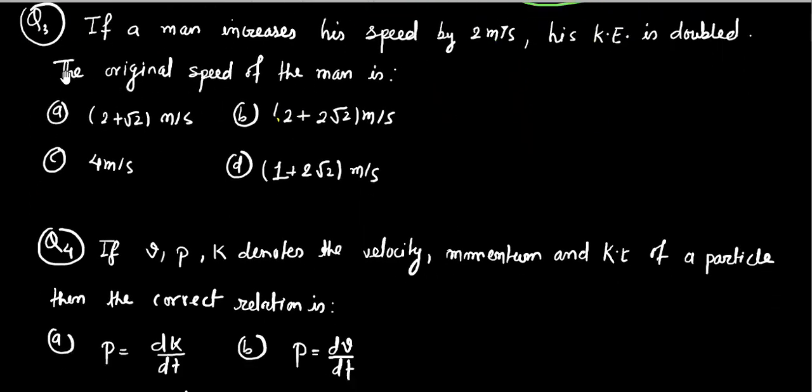Okay, now we are going to solve question number 3. If a man increases his speed by 2 meter per second, his kinetic energy is doubled. The original speed of the man is. Okay, so as we have the relation of kinetic energy in terms of velocity equal to half m v square.